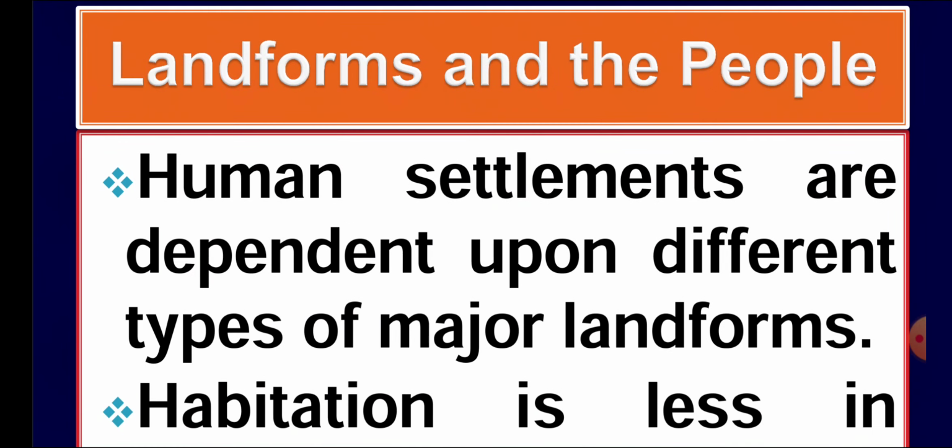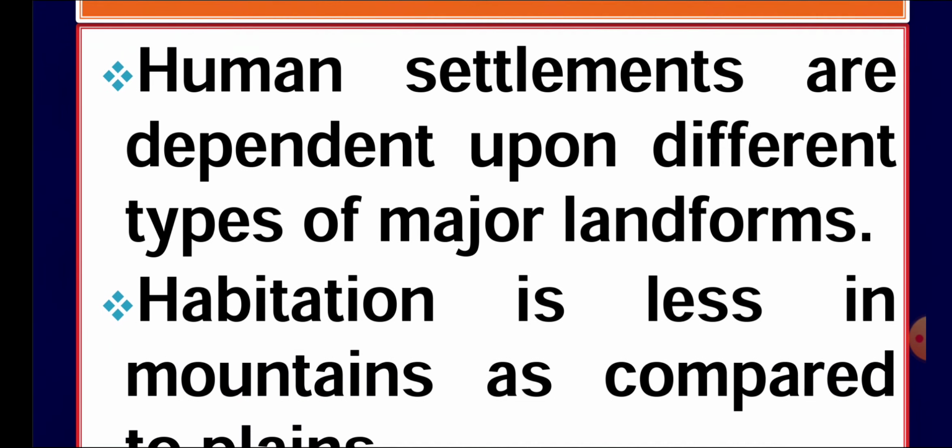Landforms and the people. Here it refers to the fact that these landforms vary or have different shapes and designs because of the internal and external processes of the earth surface. Human settlements depend on the different types of major landforms. If it is a plain area, people can live easily. Density of population in those areas is high, and people establish their factories, construct roads, and transportation and communication are easy. These areas are considered good habitation for people.